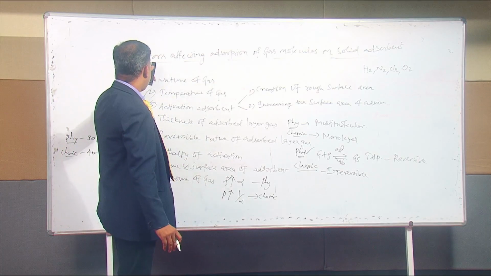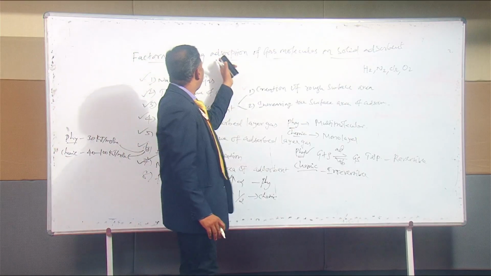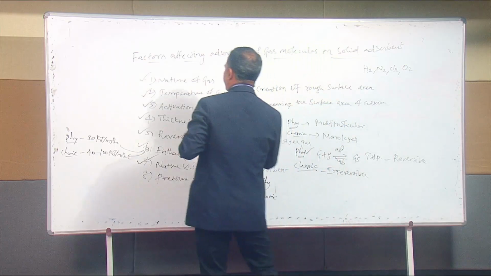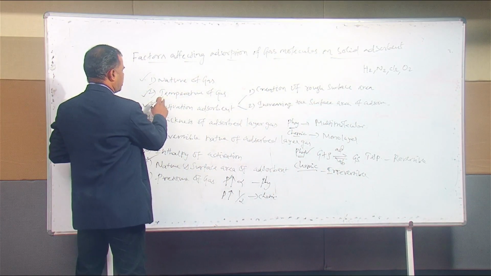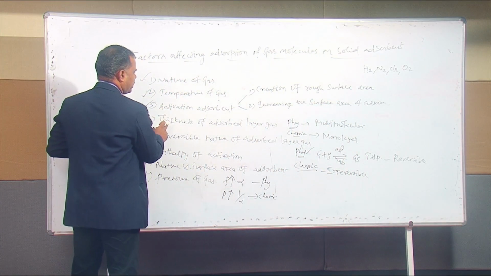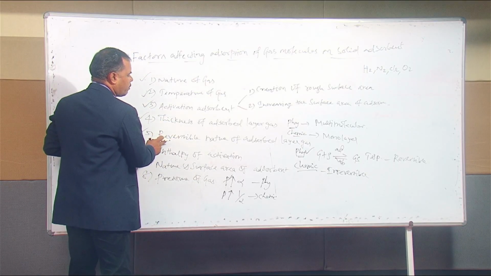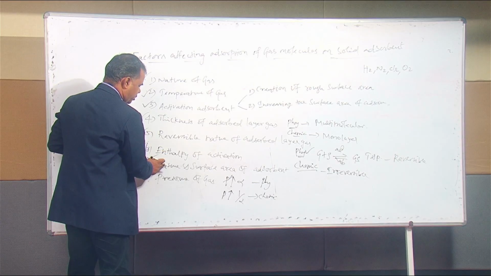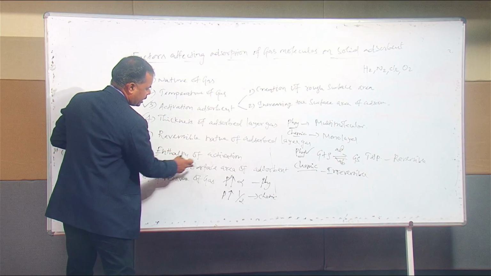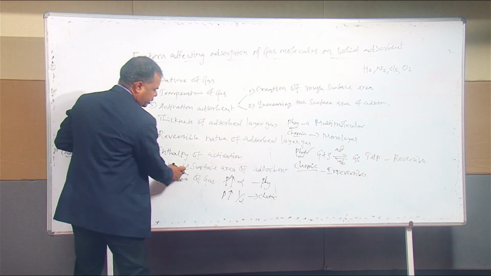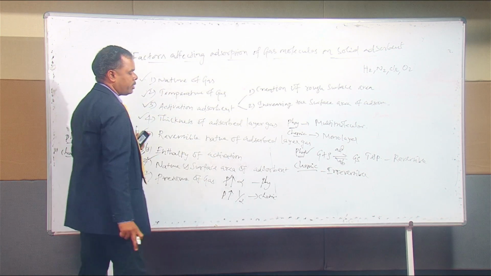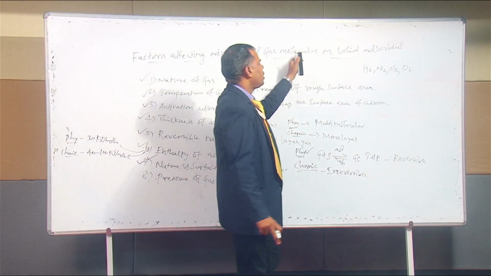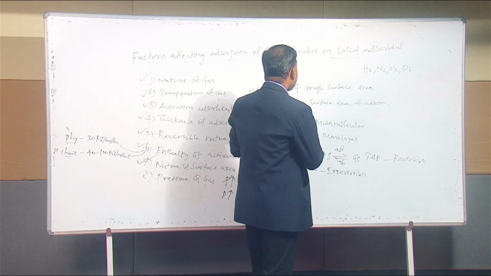So these are the factors affecting adsorption of gas molecules on a solid adsorbent: nature of gas, temperature of gas, activation of adsorbent, thickness of adsorbed layer of gas, reversible nature of adsorbed layer of gas, enthalpy of adsorption, enthalpy of activation, nature and surface area of the adsorbent, and lastly, pressure of the gas.